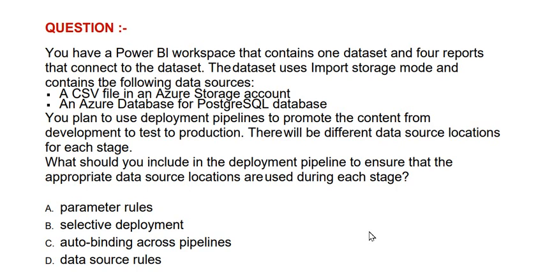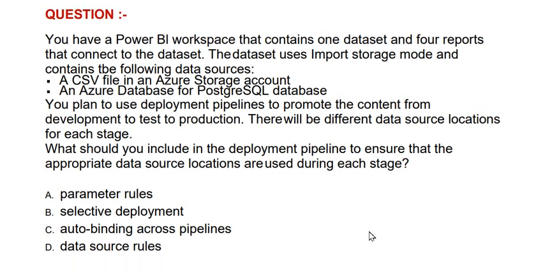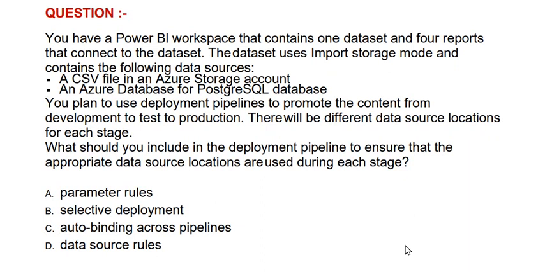What should you include in the deployment pipeline to ensure that the appropriate data source locations are used during each stage? The options are: option A, parameter rules; option B, selective deployment; option C, auto binding across pipelines; option D, data source rules. The correct answer is option B.